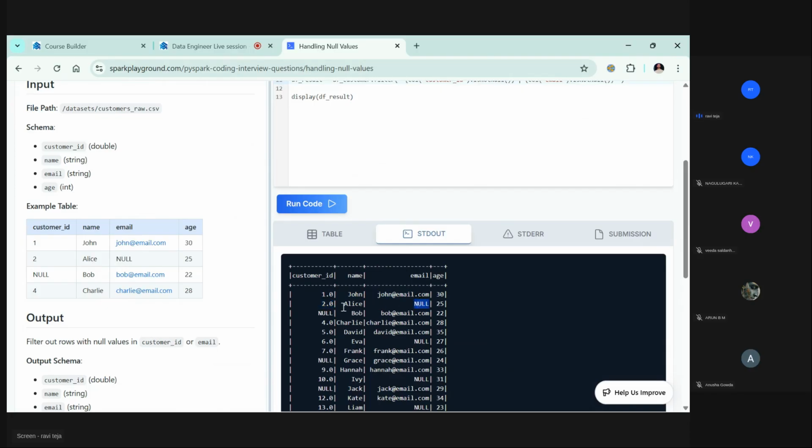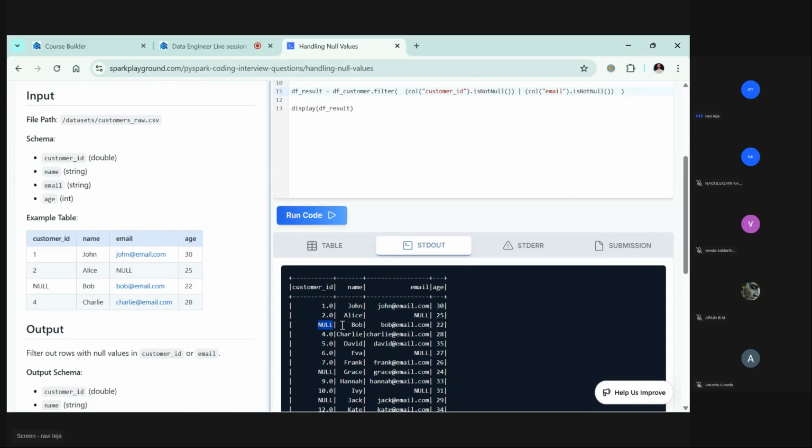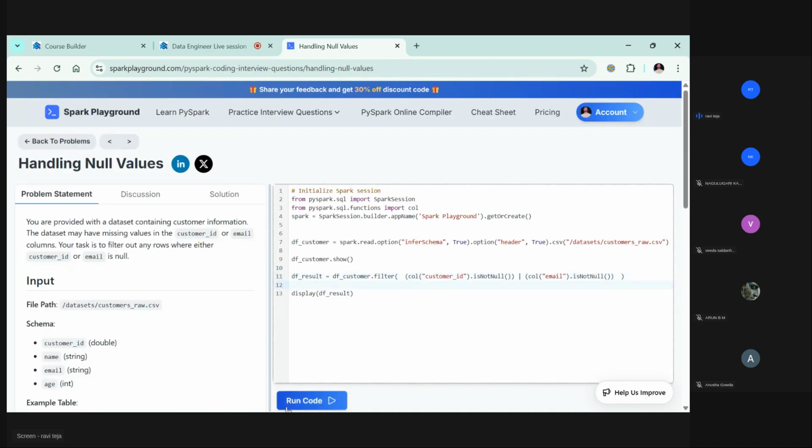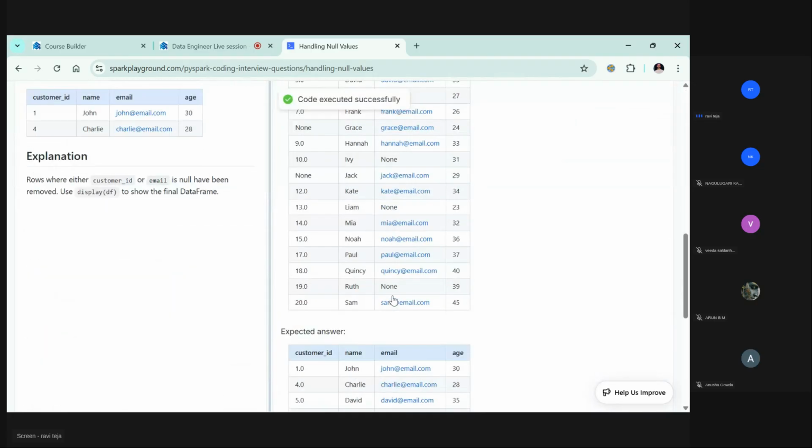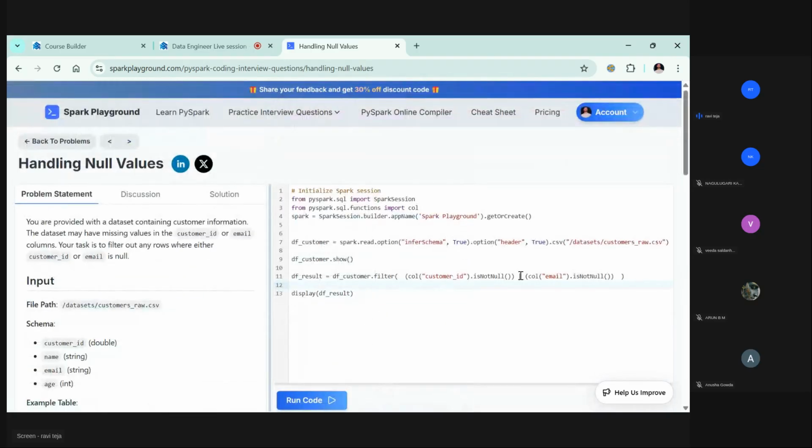Then you won't see this record. Again it will come here and see whether customer ID is null or not. It's null, so that means this row it won't print. So we will put some OR condition, then only if either one of the conditions is met, it won't take that record. Okay, so that's how it happens, but here it's some unexpected output they are expecting, so that's why they got it. But for now you can think in this way.